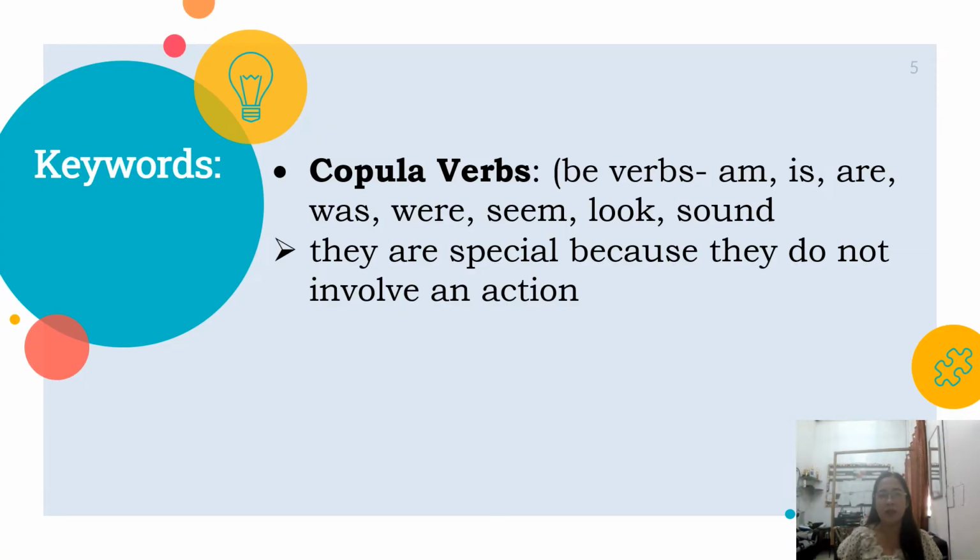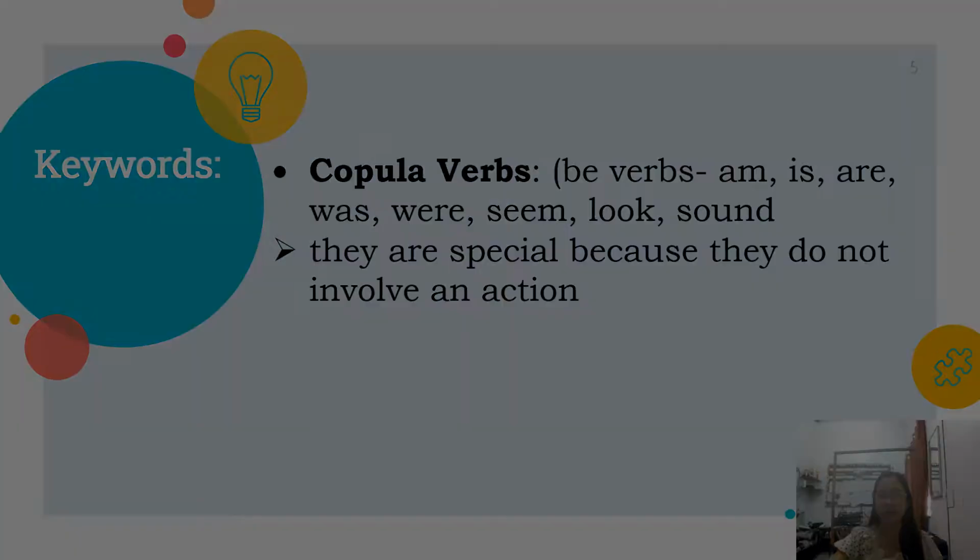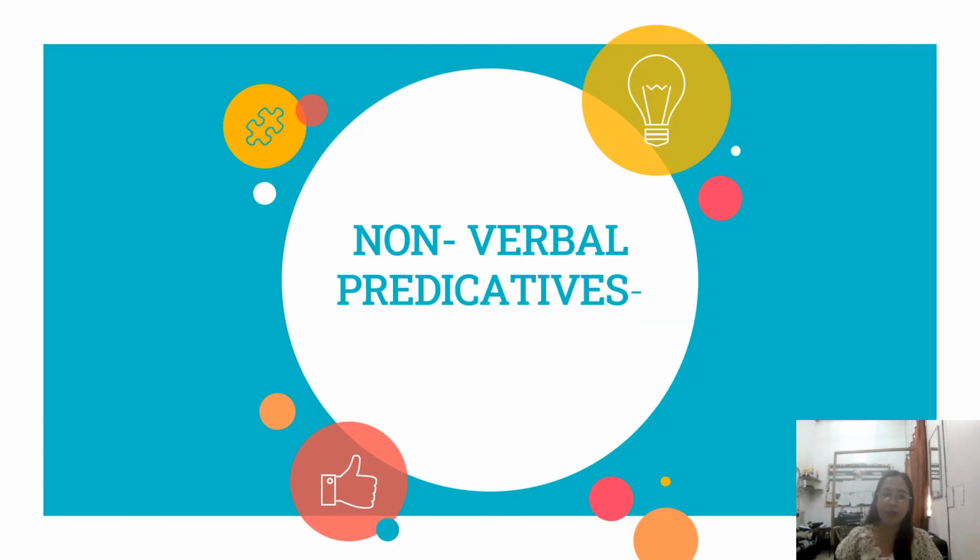So here are the copula verbs. So we have the be verbs, the is, are, was, were, seem, look, sound. They are special because they do not involve an action. Let's talk about nonverbal predicatives. What does it mean?